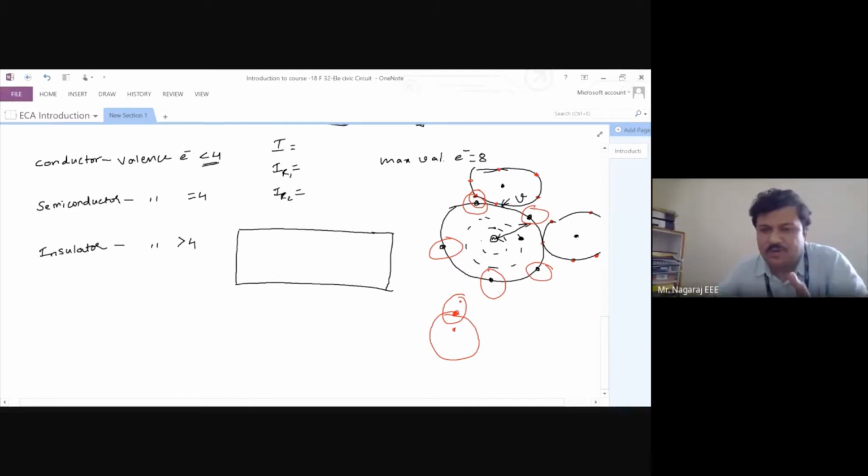So where do we need more energy? To break 5 covalent bonds we need more energy, or to break only one covalent bond we need more energy? To break only one, is it? Copper has only one valence electron in it, so only one covalent bond has to be broken there. Hence, copper is a very good conductor of electricity. Silver is a very good conductor of electricity. Aluminum is a very good conductor of electricity. Gold is a very good conductor of electricity. In that matter, many of the metals are good conductors of electricity because they have 1 or 2 valence electrons.